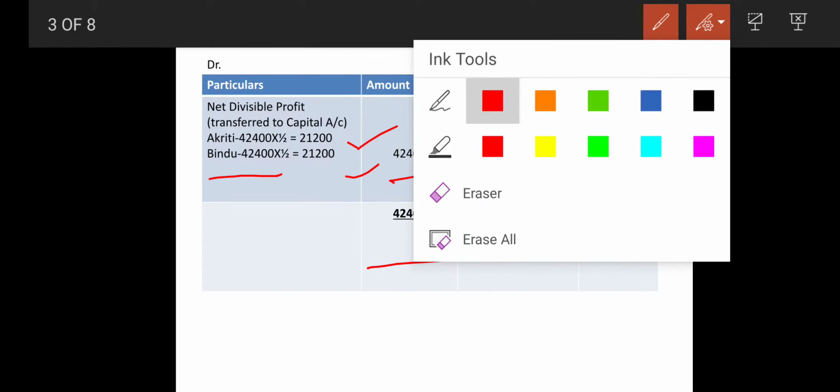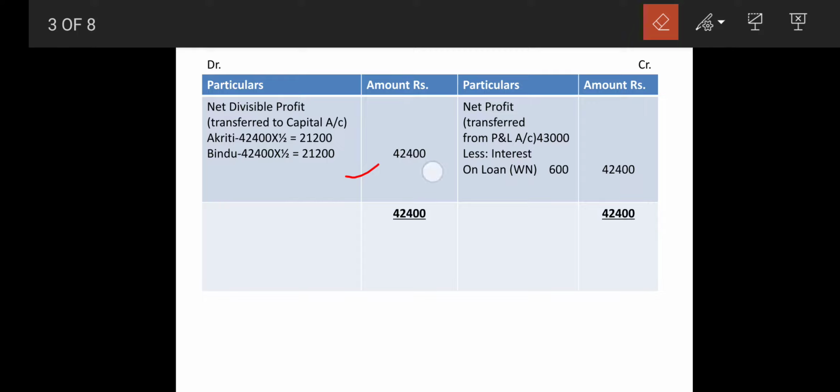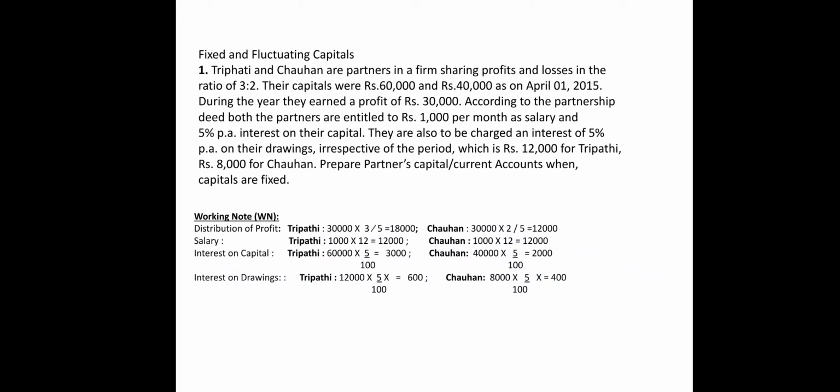Now switching towards the next sum, that is sum number 1. Now this sum is based on fixed and fluctuating capital. So first we will be reading the sum, so we will come to know which type of pattern of sum is there, and then we will solve that. I am reading the sum for you people. Tripathi and Chauhan are the partners in a firm sharing profit and losses in the ratio of 3:2. Now they are the partners.